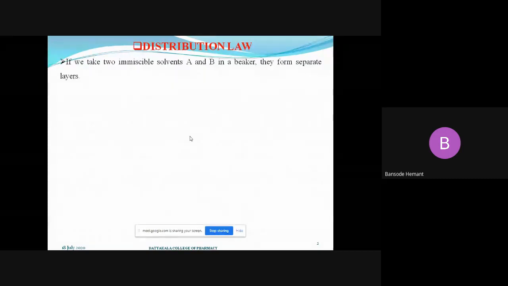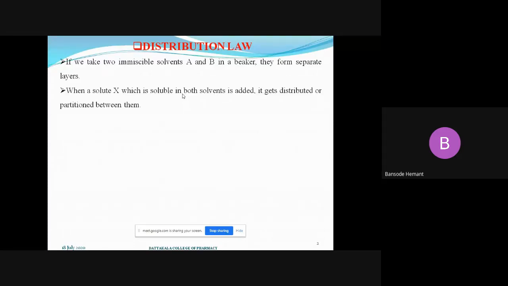So if we have taken solvent A and solvent B, which are immiscible to each other, in a beaker, they will be present in two separate layers. If you shake vigorously for a specific period of time, they will get mixed, or we can feel that they are mixed, but they will remain in two separate layers. So as I told you, in pharmaceutical preparations we are going to add a substance into the mixture of two immiscible liquids.